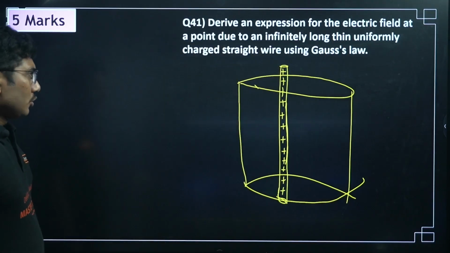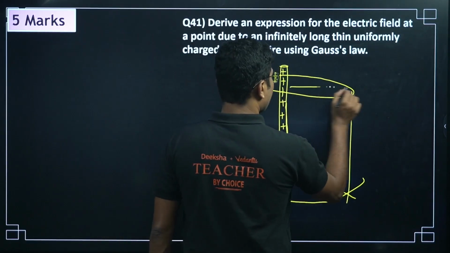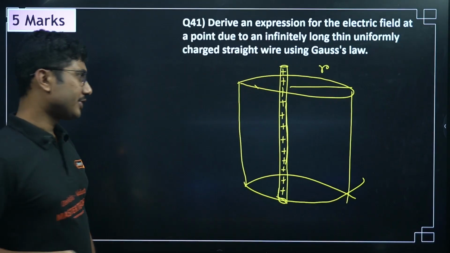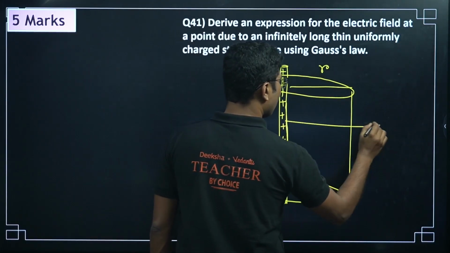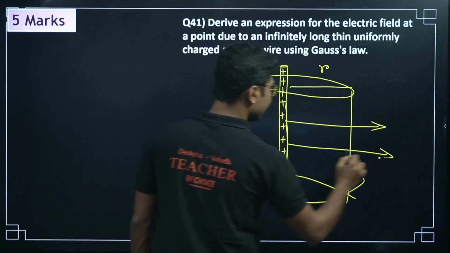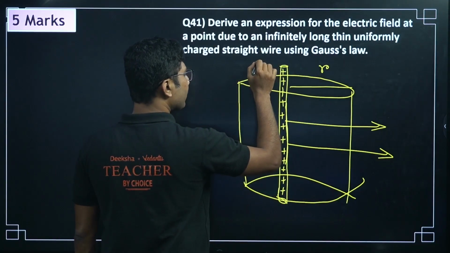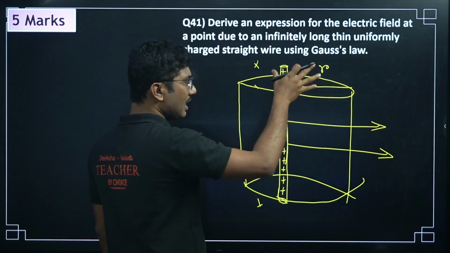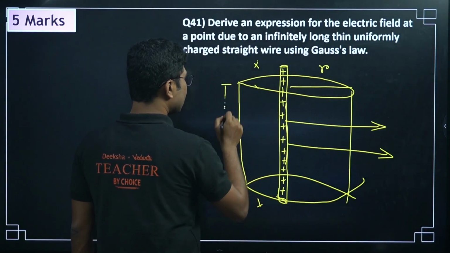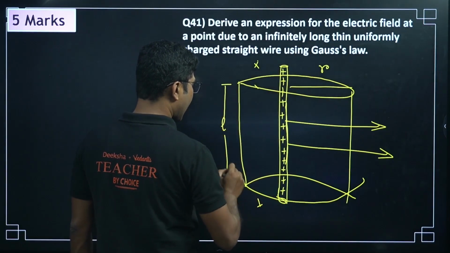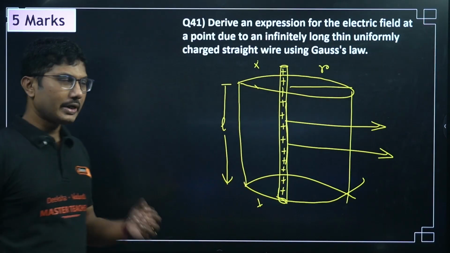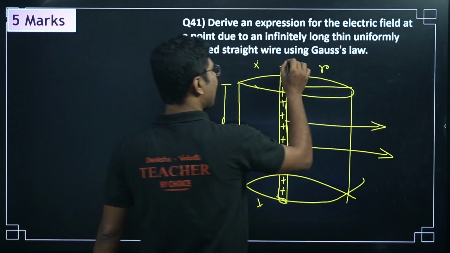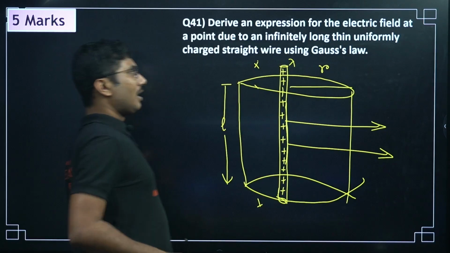For that, first of all, we have to construct a Gaussian surface of radius r. It will be a cylindrical Gaussian surface. All the field lines will always pass through the curved surface only. No field lines will pass in these directions. So the only thing that we need to consider is the curved side of the cylinder. Suppose the length or the height of the cylinder is L. The line charge density of the wire is lambda.